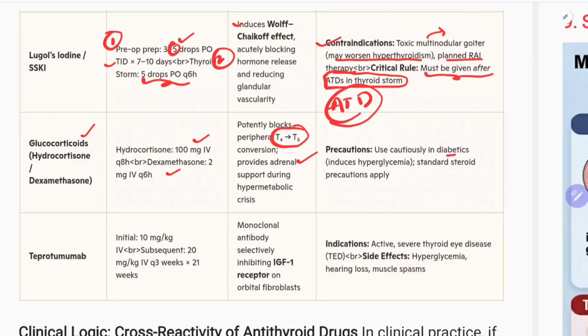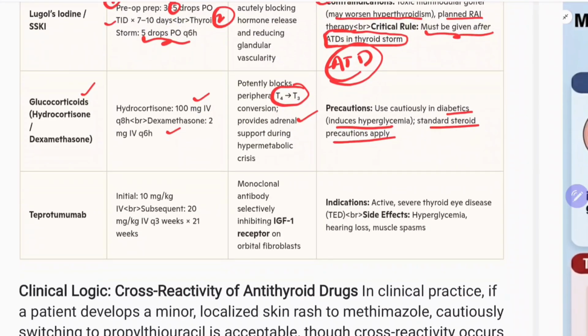Precautions: use cautiously in diabetics. Why? Because it induces hyperglycemia. Okay, and standard other precautions for steroids should be taken.